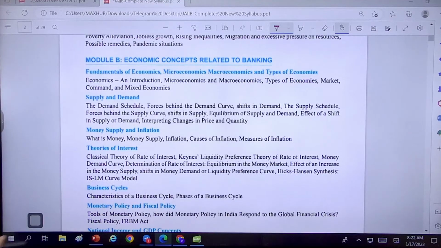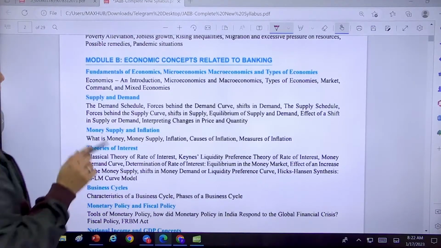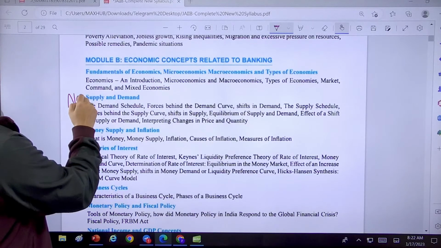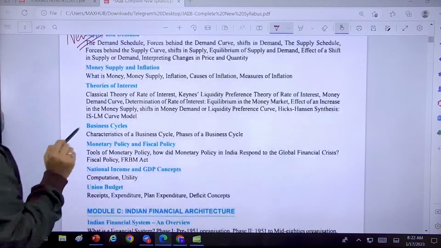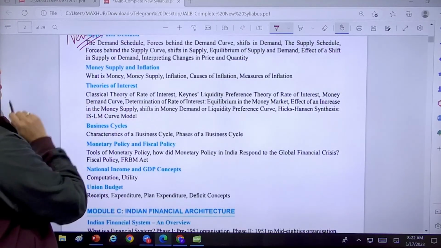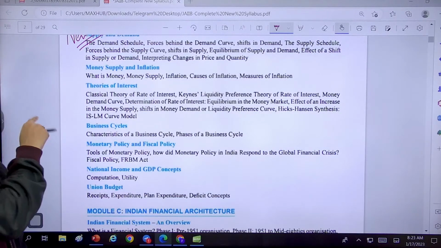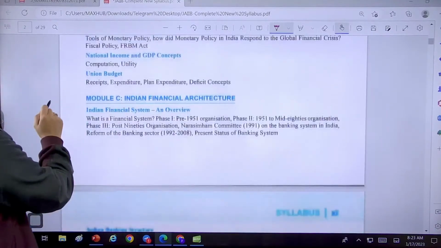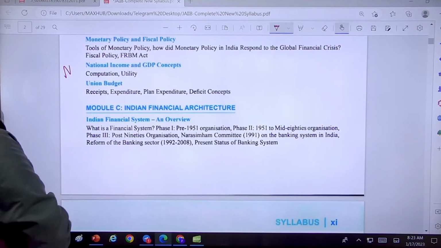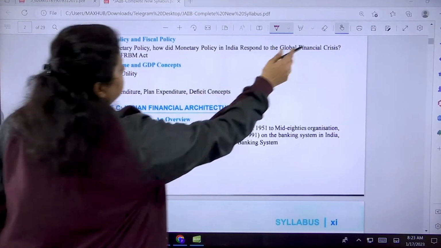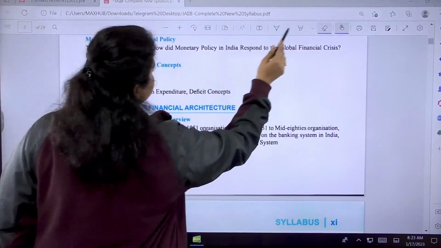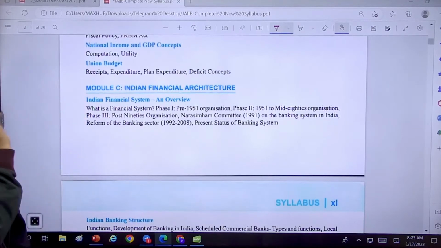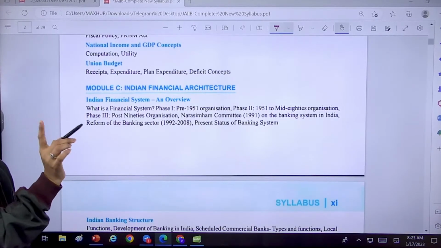Now the rest are fundamentals that were there in the old syllabus. Demand and supply was not there, so that's a new part. Supply of money and inflation was also there. Theories of interest was also there, that's covered. Business cycle was also there. Monetary policy and fiscal policy were there. National income was also there in the ABM, so that's not a new thing. Union budget was also there in the ABM, so union budget is also not a new part.